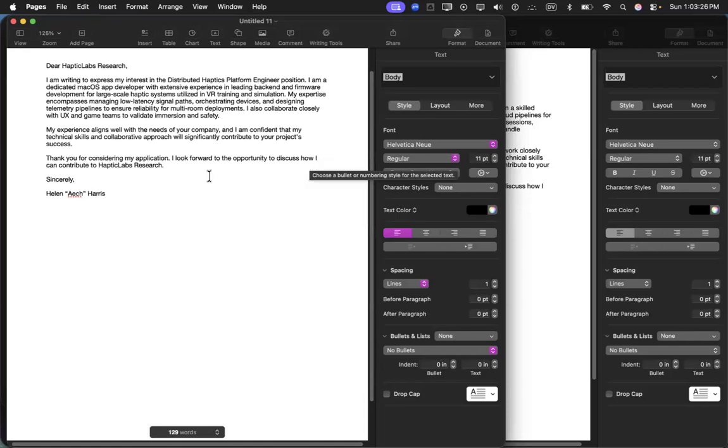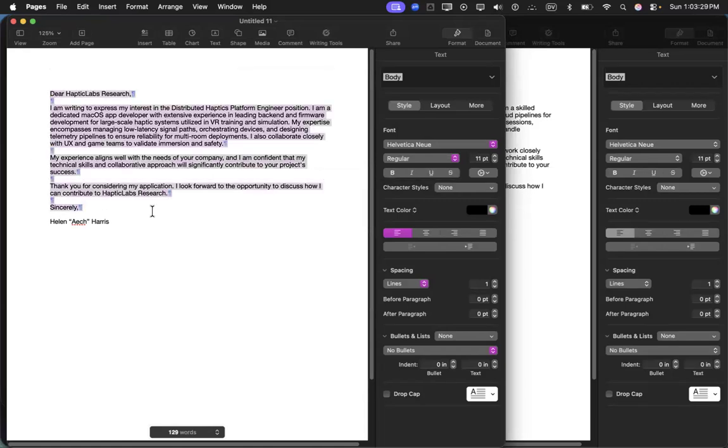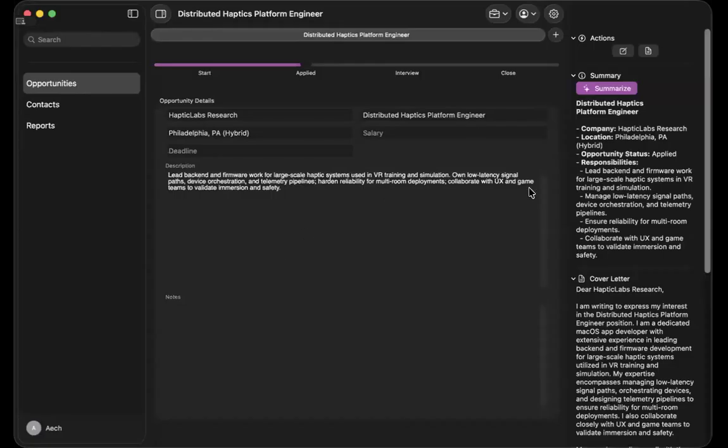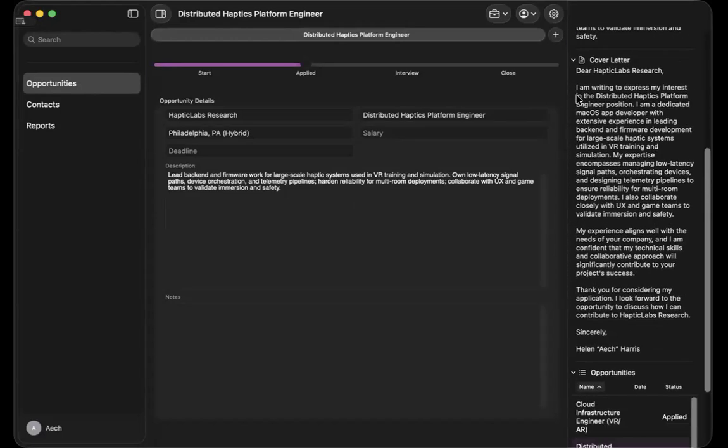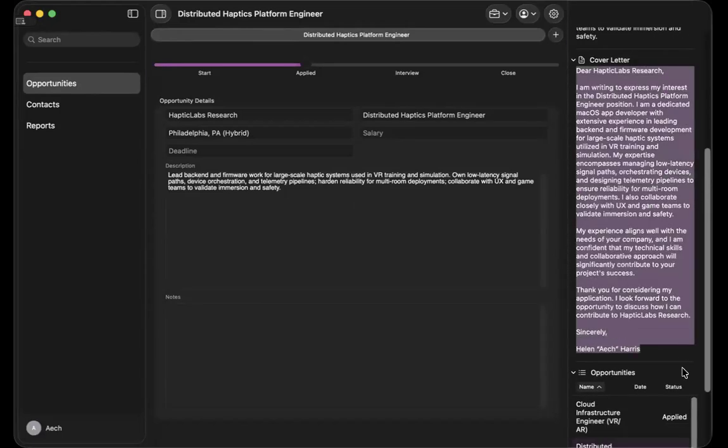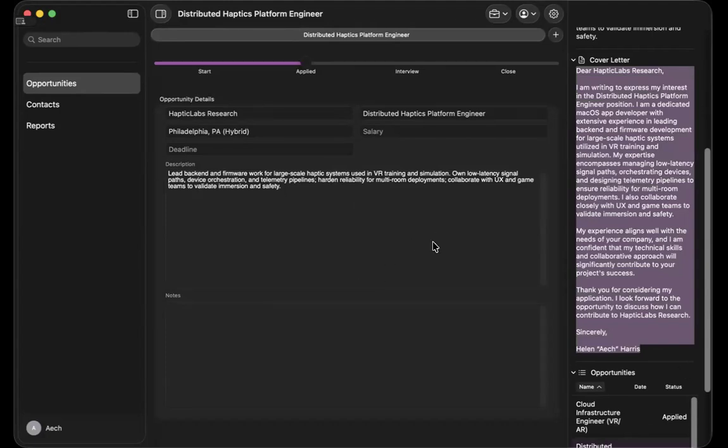So as you can see now, here's our cover letter that it made for us, and it's sent it over to Apple Pages where we can edit it. And so that's basically it. It's pretty simple, but it took quite a bit to put this together. And let's go back to Shukatsu, and here we go. As you can see, the cover letter that it developed over here is sent over to Apple Pages through inter-application communication. And that's basically it. It's real straightforward, simple, easy to use.